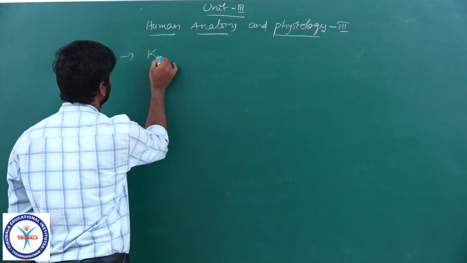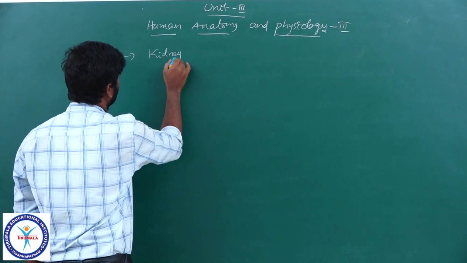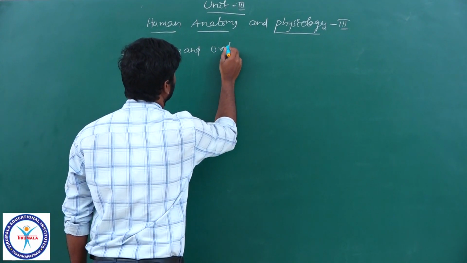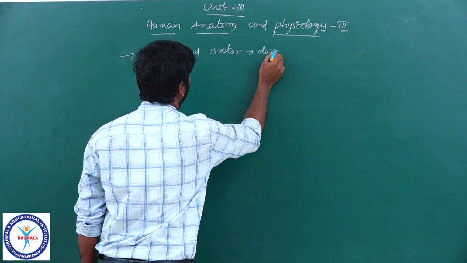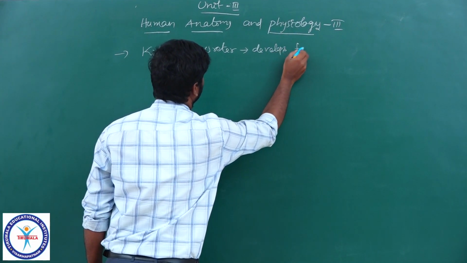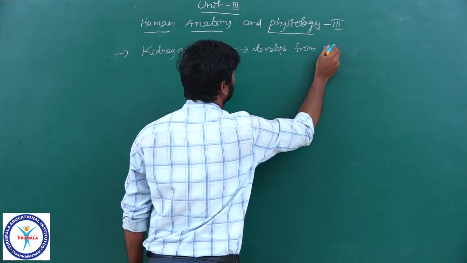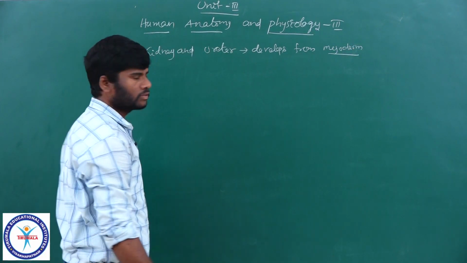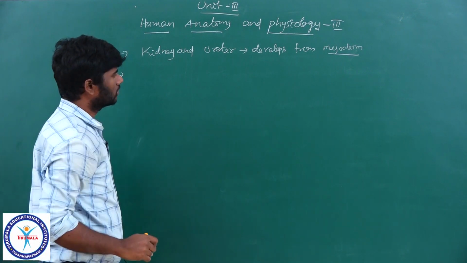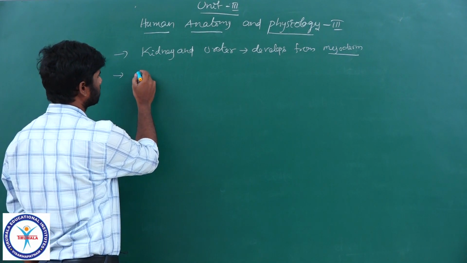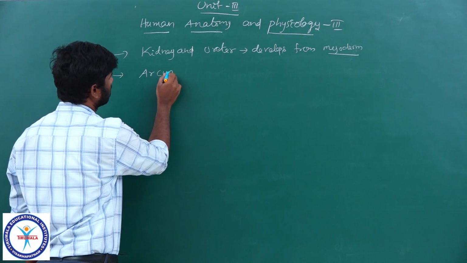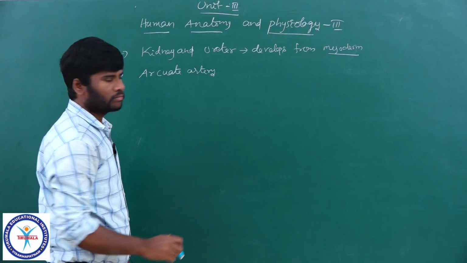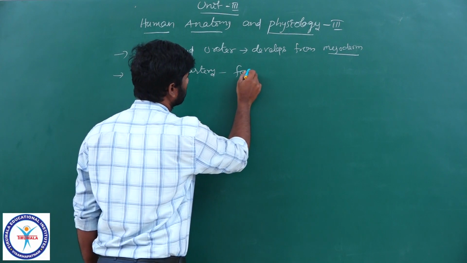Kidney and ureter develop from mesoderm, right? And the next point is, arcuate artery is found in kidney.